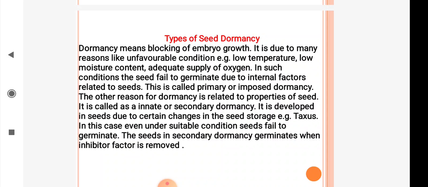In such conditions, the seed fails to germinate due to factors related to the seeds. This type of dormancy is called primary or imposed dormancy. The other reason for dormancy is related to properties of the seed. It is called innate or secondary dormancy. It is developed in seeds due to certain changes in storage. For example, taxus. In this case, even under suitable conditions, seeds fail to germinate. The seeds in secondary dormancy germinate when the inhibitor factor is removed.